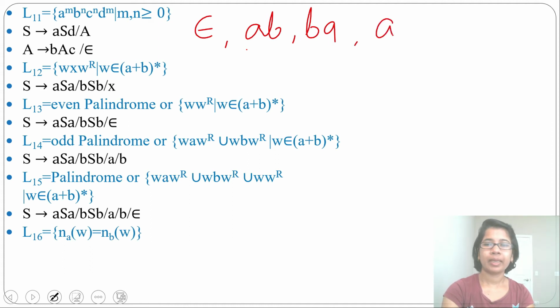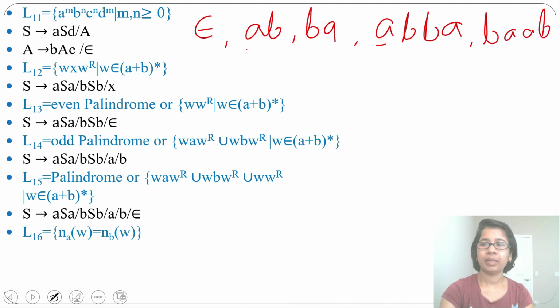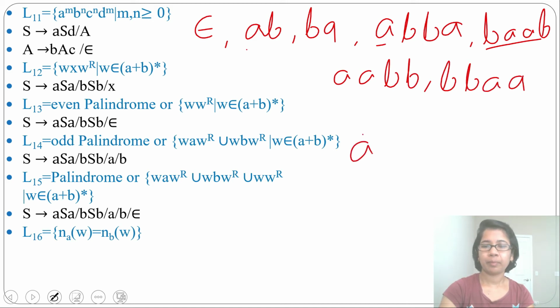Then it will accept AABB, BBAA, ABAB, BABA, where number of A is 2 and number of B is 2. We already did A power n B power n, where number of A equals number of B, but there the A's must be followed by the B's. Here B can come first and A can come later, or A can come first and B can come later.